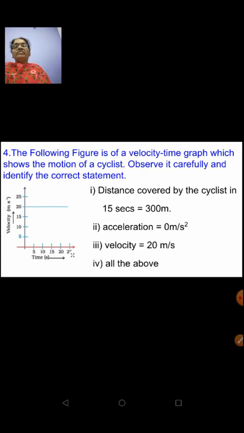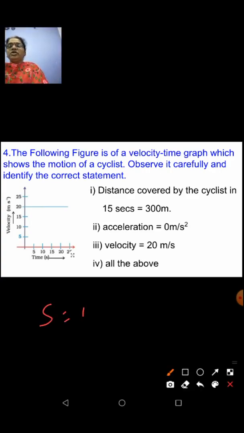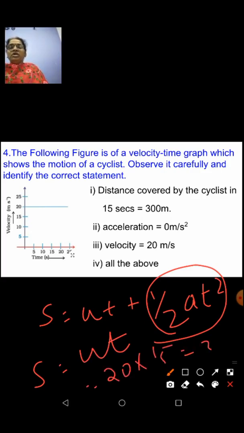Now, you have to find whether the distance covered by the cyclist in 15 seconds is 300 meters. See here, for that, let me take up this formula. S stands for distance: s = ut + ½at². This portion is going to be 0 because my acceleration is 0. So s = ut, which is 20 into 15, equal to 300 meter. Therefore, distance covered by the cyclist is 300 meter is a correct statement.